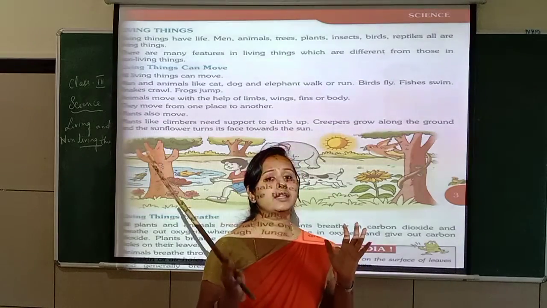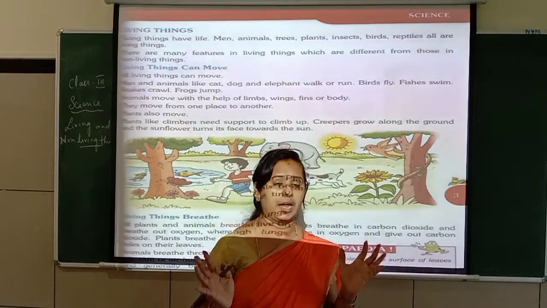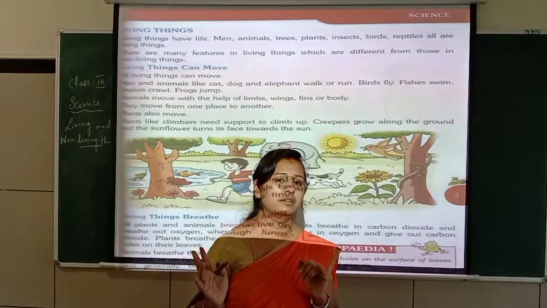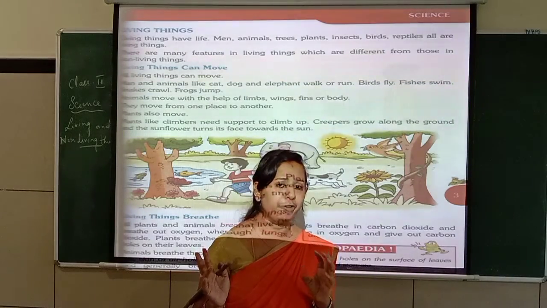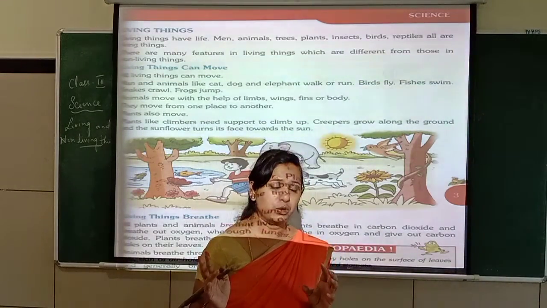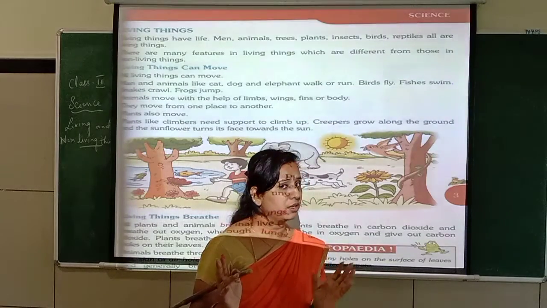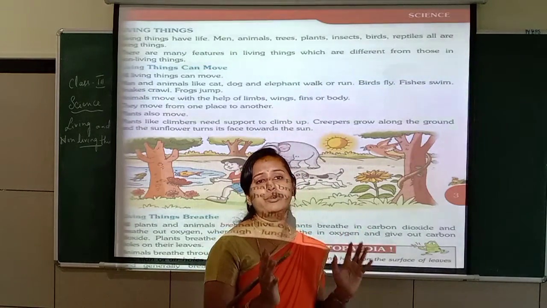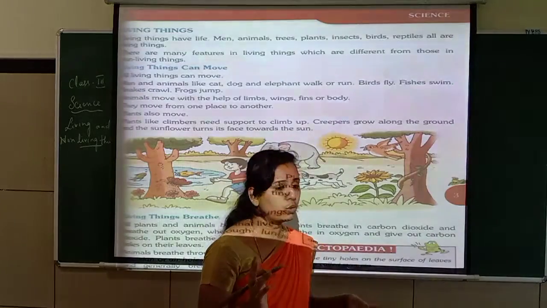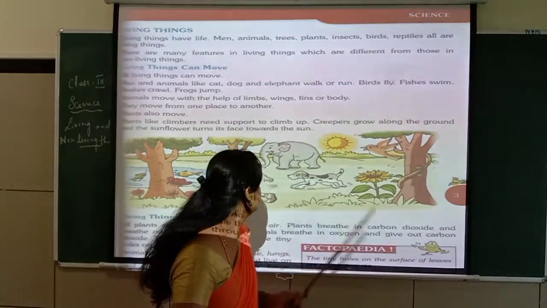Why do creepers like watermelon and pumpkin grow on the ground? Because the fruit and vegetable are heavy and the plant is very thin, with a very weak stem. Because of that weak stem, the plant cannot hold the fruit or vegetable. That's why it grows on the ground.